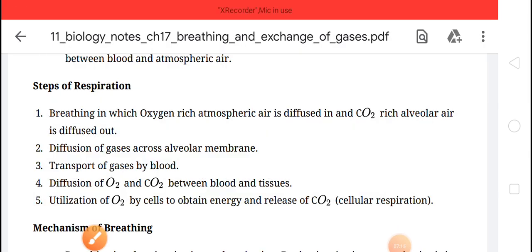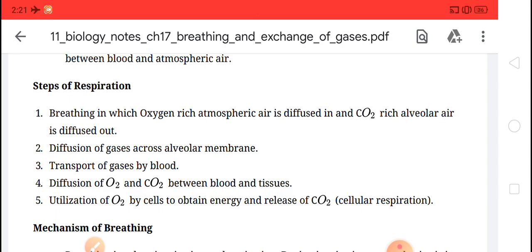I repeat once again, one by one. Oxygen rich air comes inside and carbon dioxide rich air goes outside. Through the alveolar membrane, the diffusion of gases occurs. Third, that is transport of gases by blood.